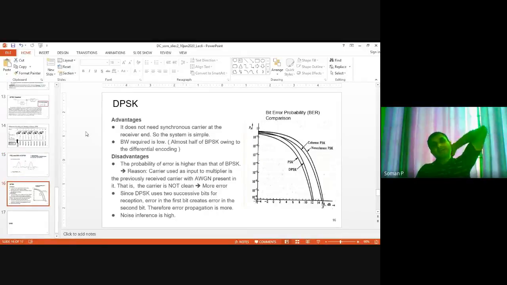Now, advantages and disadvantages. Okay, before going to that, I will talk about that error probability graph. So this is the typical error probability. The x-axis is Eb by N0 in dB, and the y-axis is bit error probability, bit error rate. Let's leave the top two plots. Let's consider this PSK and DPSK.